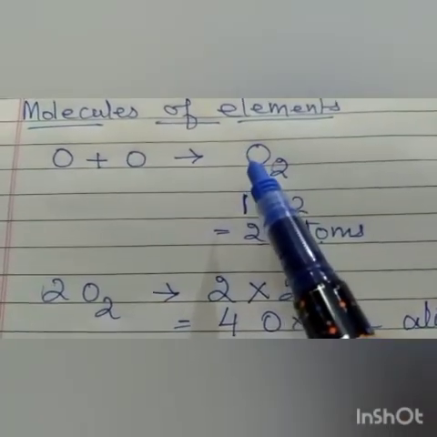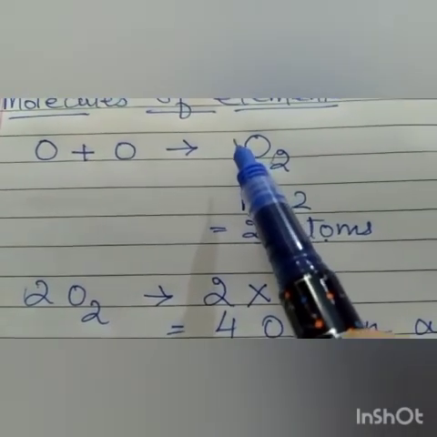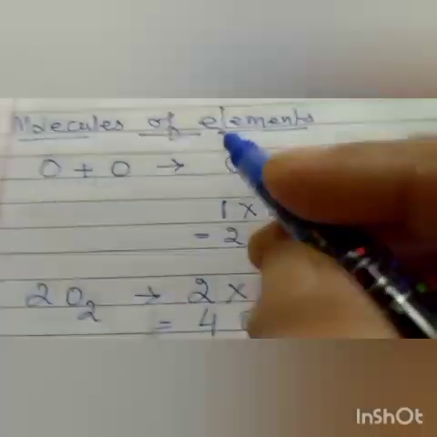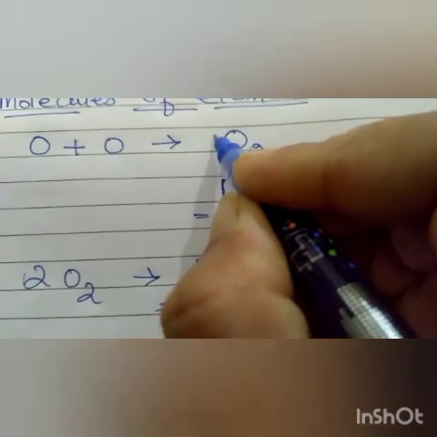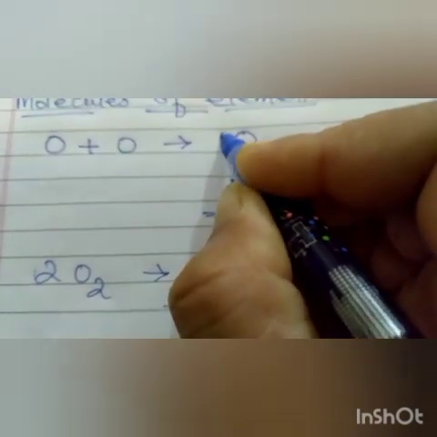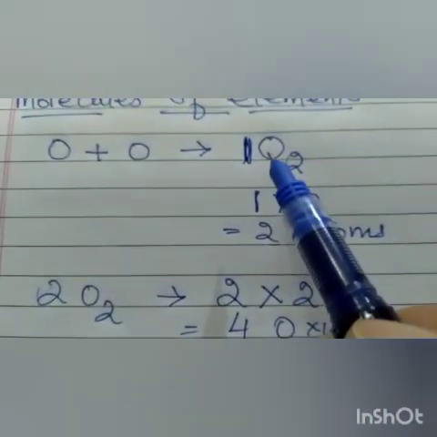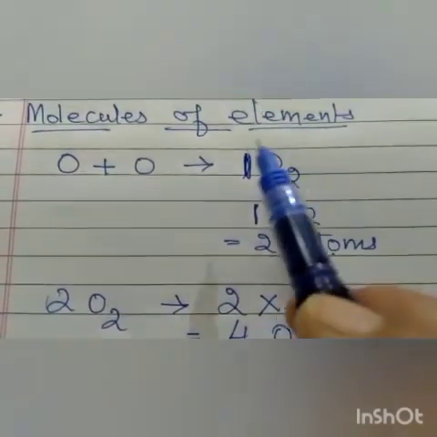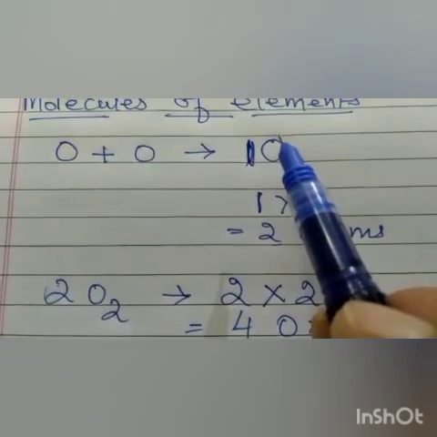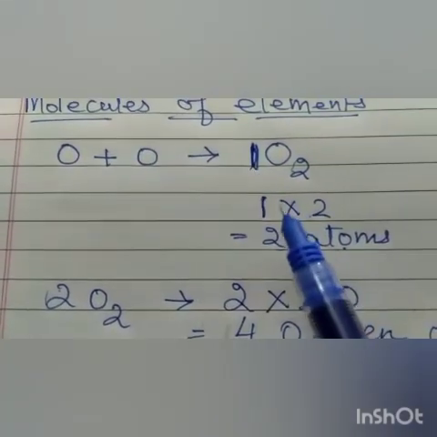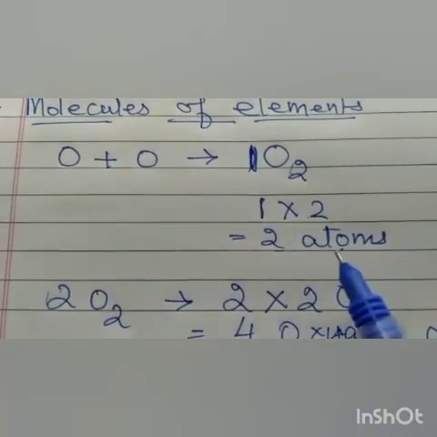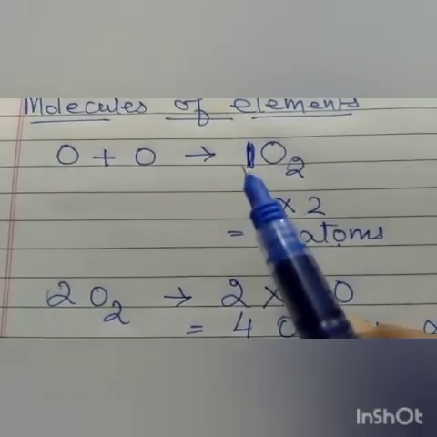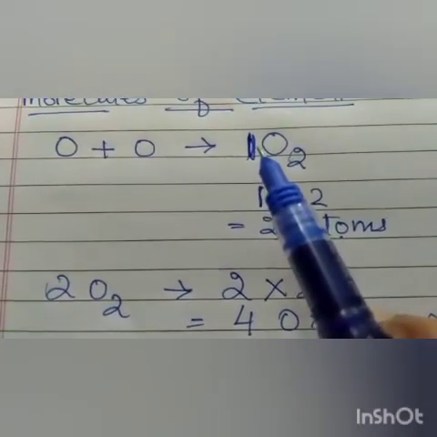Now here you see, nothing is written in front of it. It means if nothing is written, it is one molecule, and this is two atoms. So total how many atoms are there? How will you calculate? 1 into 2, 2 atoms. These two atoms are present in one molecule.